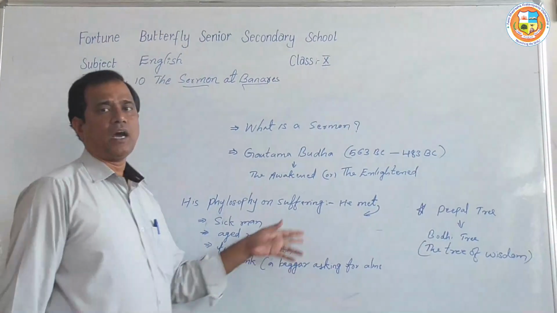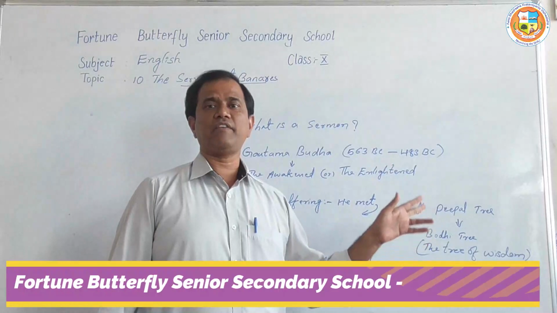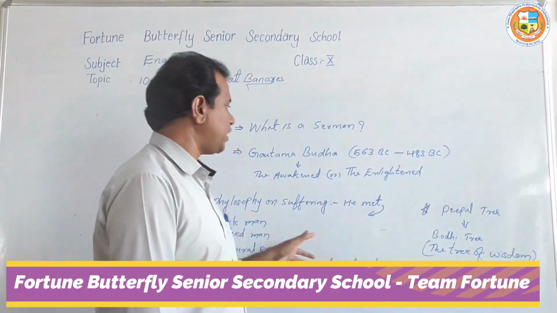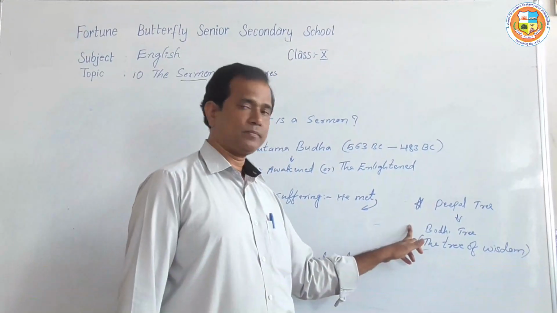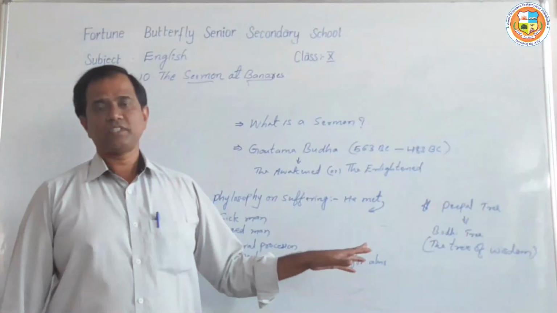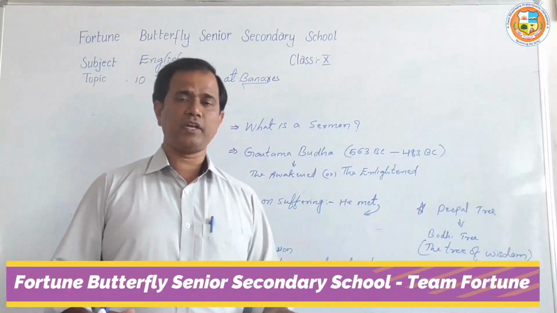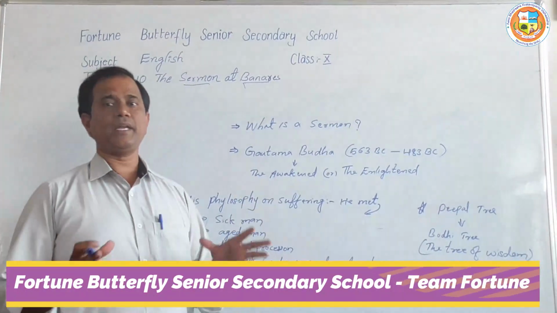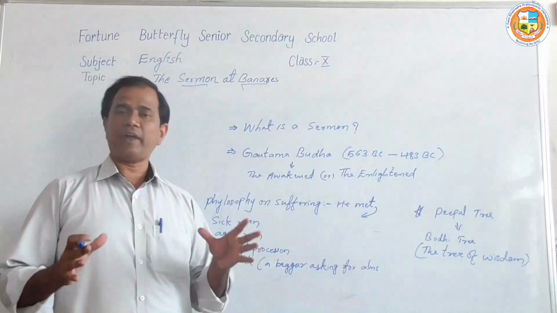Therefore, he sat under a tree for 7 days. The name of the tree is the Bodhi tree, which means the tree of wisdom. For 7 days he sat under the tree till he was enlightened. What is the meaning of enlightened?